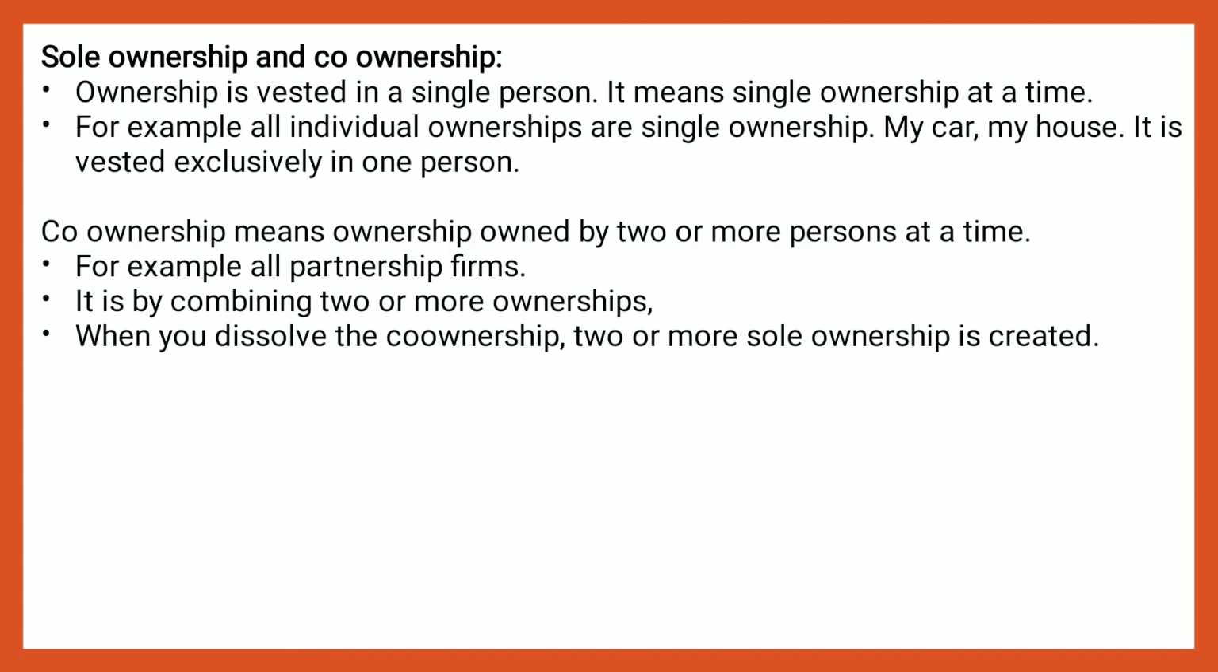Now, sole ownership and co-ownership. What is sole ownership? Ownership is vested with a single person. All individual ownerships are examples of single ownership. By combining two or more sole ownerships, co-ownership is formed. So co-ownership means property is owned by two or more persons. Co-ownership is called duplicate ownership. For example, members of partnership firms are examples of co-ownership.